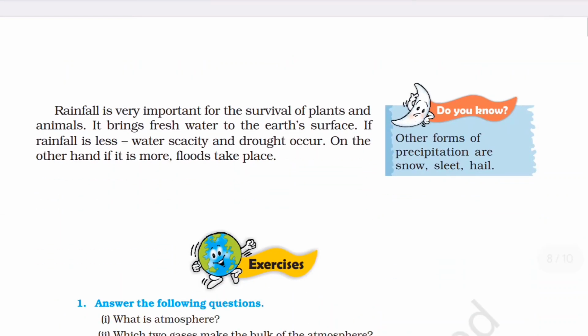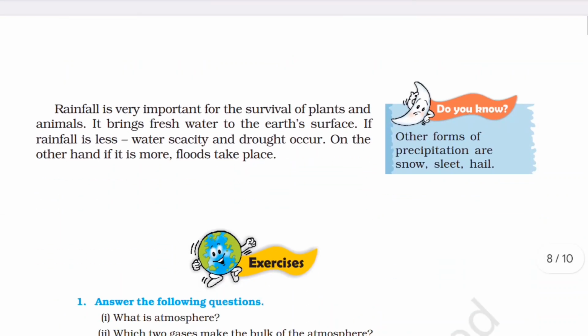Rainfall is very important for the survival of plants and animals. It brings fresh water to the earth's surface. If rainfall is less, water scarcity and drought occur. On the other hand, if it is more, floods take place. Other forms of precipitation are snow, sleet, and hail.